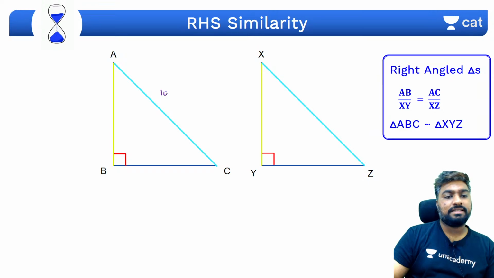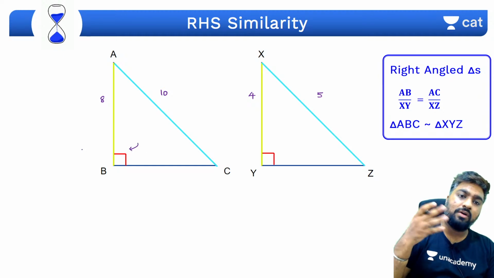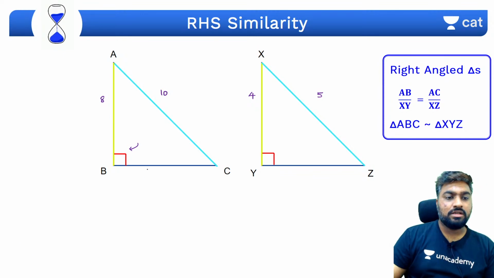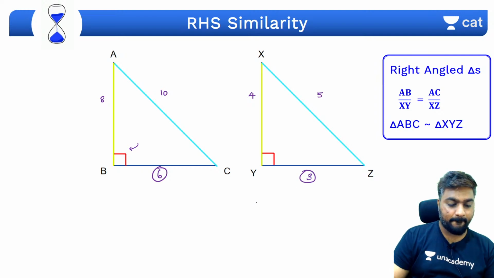For example, if I say this is 10, this is 5, and this is 8 and 4. 8:4 is 2:1, 10:5 is 2:1, and if there is a right angle, then they are similar. Got it? So what will this side be? 10 square minus 8 square is 6, 5 square minus 4 square is 3. This is also proportional automatically, 6:3 is 2:1. Done?